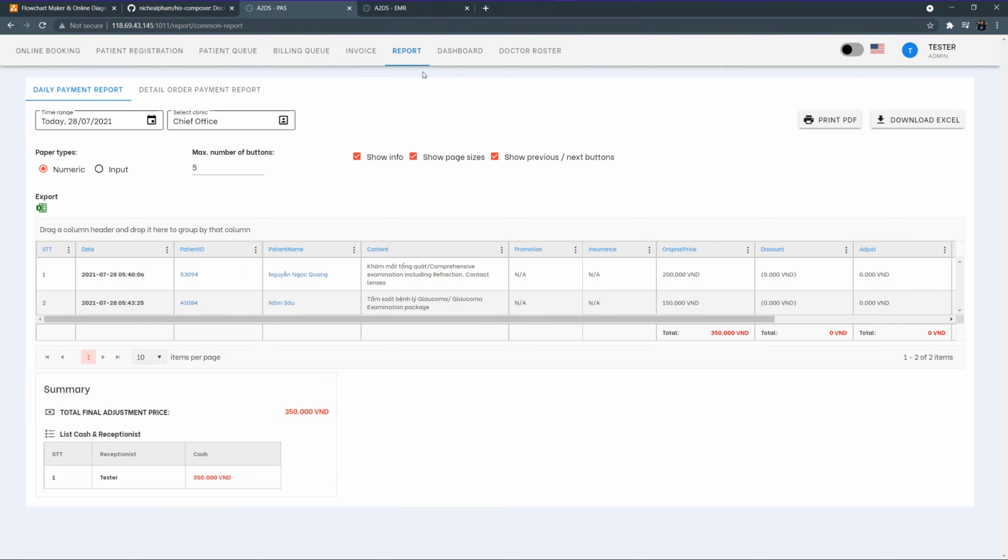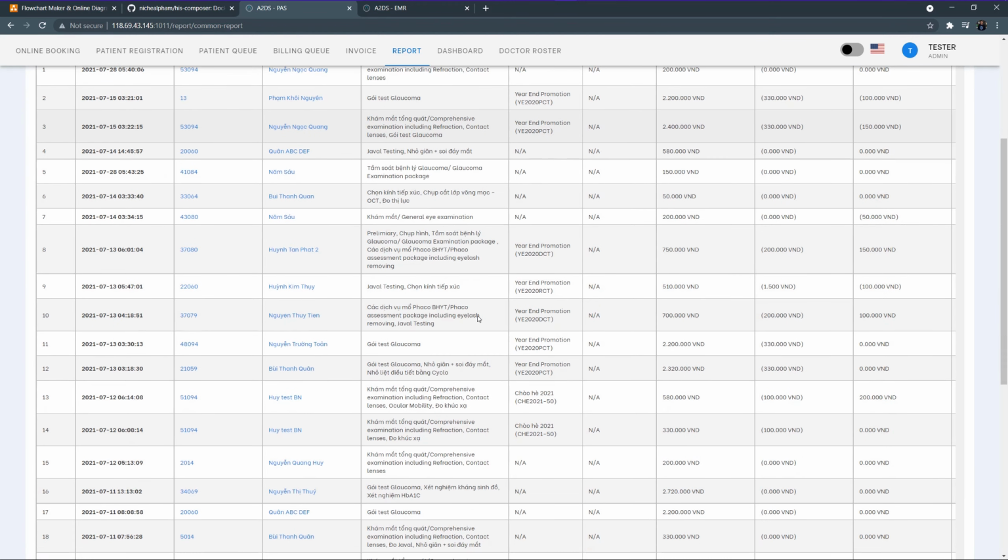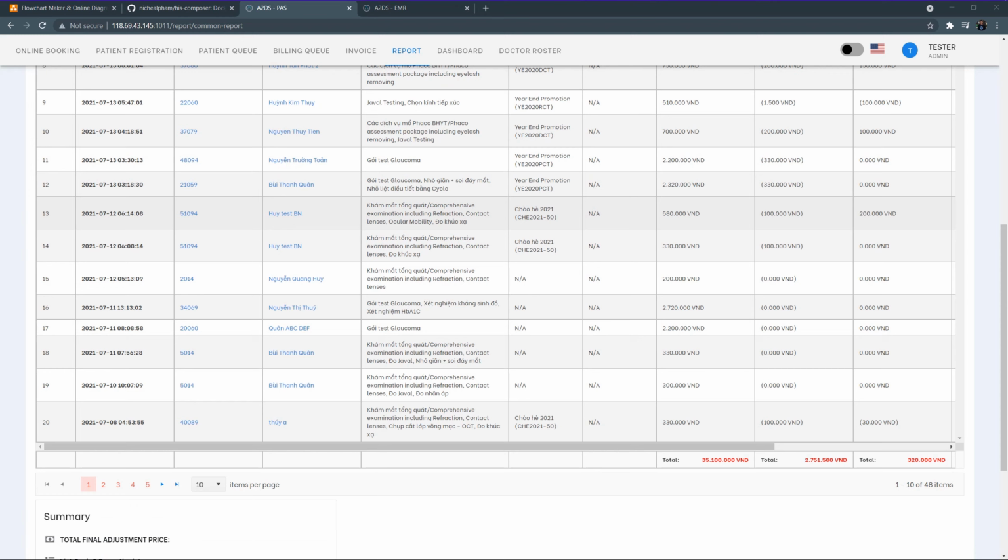We also have the reporting system for the financial department to review all of the revenue of the clinic. So select the time range. And I think that is it. All of the information is displayed in the repository.